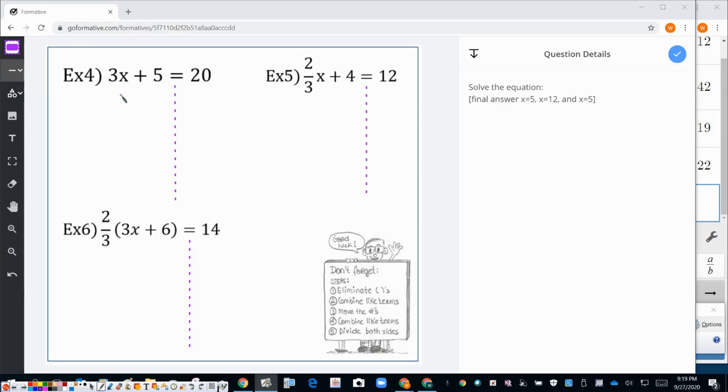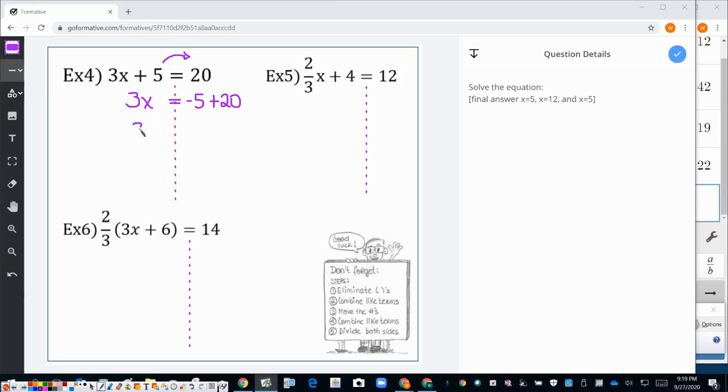is move the numbers. Now I can do something. 3x stays, so I bring it down. The 5 is going to move. It's going to become negative 5, so we'll write negative 5. And the 20 we bring down.